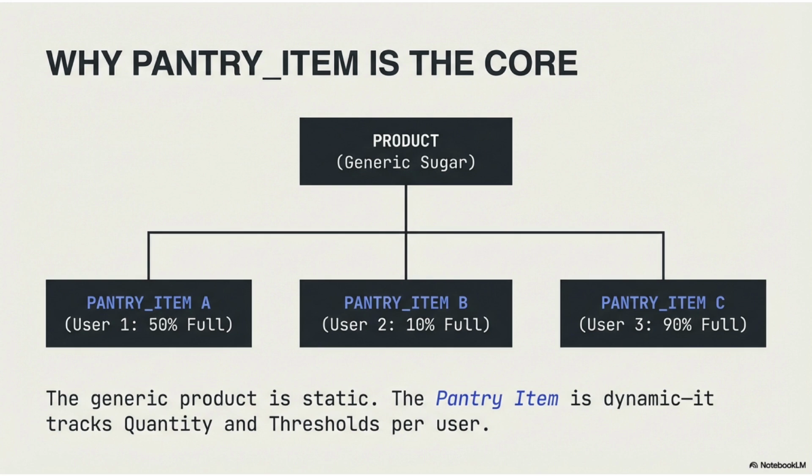Product is generic. Pantry item is personal. Product says sugar. Pantry item says user 1 has 50% left. This is the difference between a static and a dynamic system. Pantry item tracks quantities, thresholds, user-specific behaviors. This is where personalization lives.